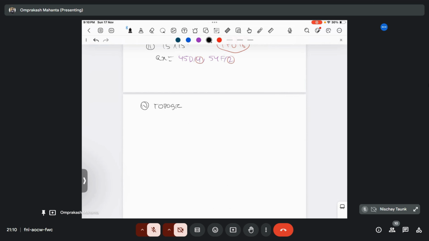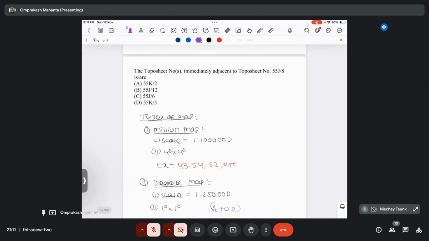For a topography map, what is the scale? 1 is to 25,000. Yes, the scale is 1 is to 25,000. And here the longitudinal and latitudinal coverage is basically 7.5 minutes. The examples are basically A by 1 by southeast or A by 1 by northeast. So these are the representations of your map.